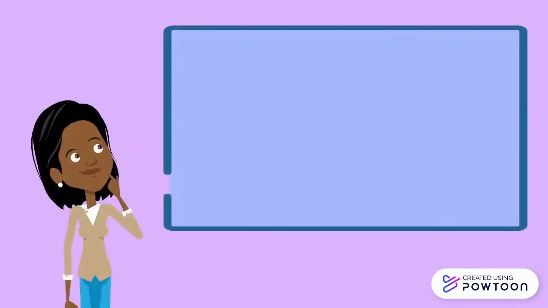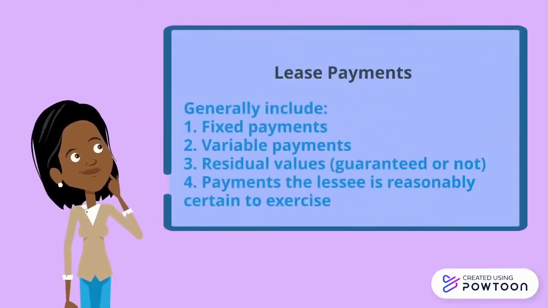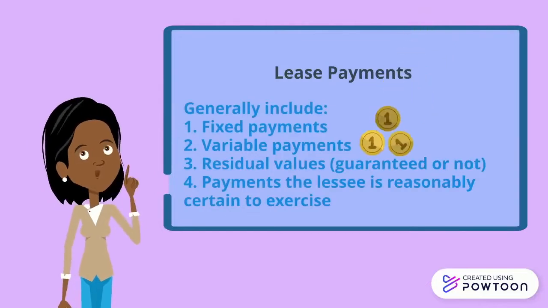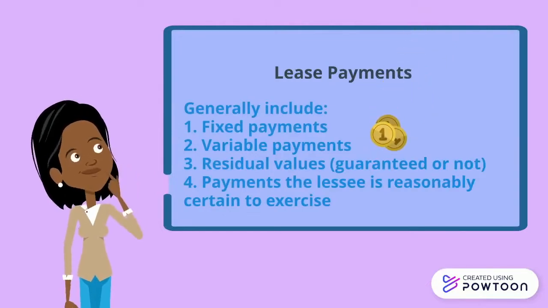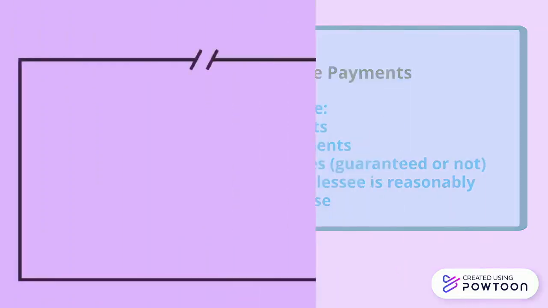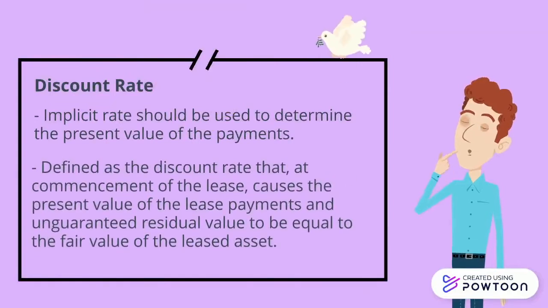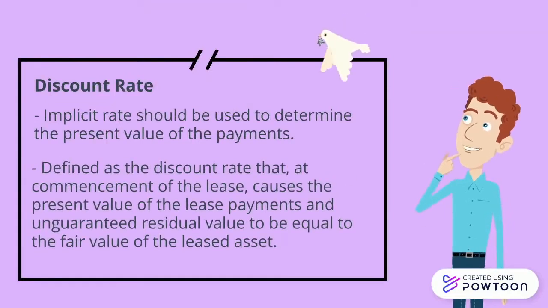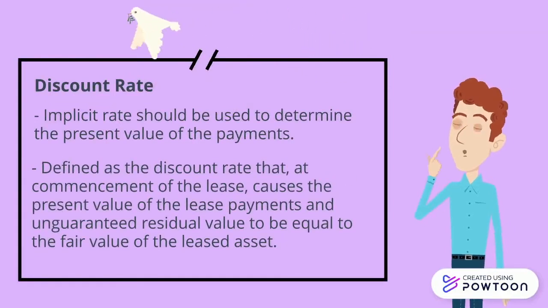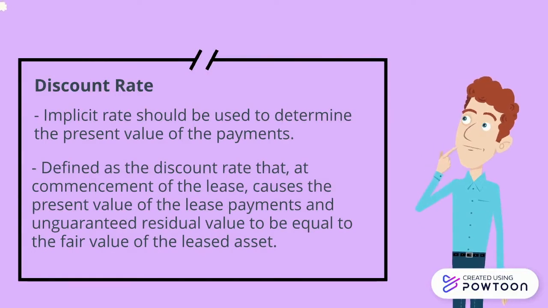Next, we have lease payments. It generally includes fixed payments, variable payments, residual values whether guaranteed or not, and payments the lessee is reasonably certain to exercise. And then there is the discount rate, which means that the implicit rate should be used to determine the present value of the payments. It is also defined as the discount rate that at commencement of a lease causes the present value of the lease payments and unguaranteed residual value to be equal to the fair value of the leased asset.